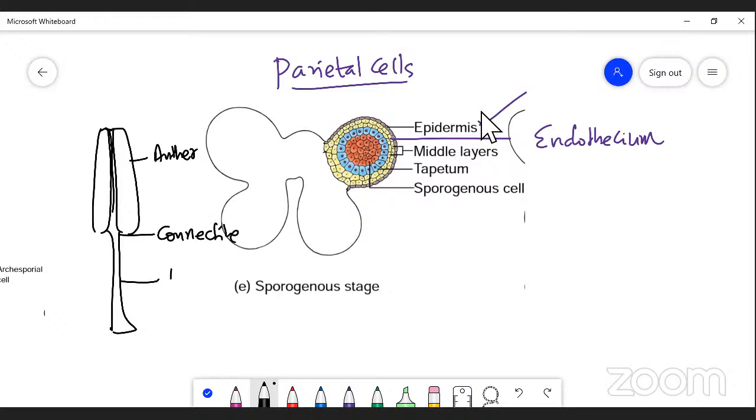The stalk of the anther is called the filament.